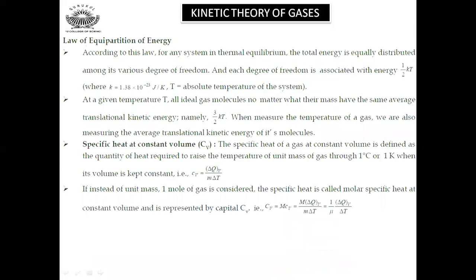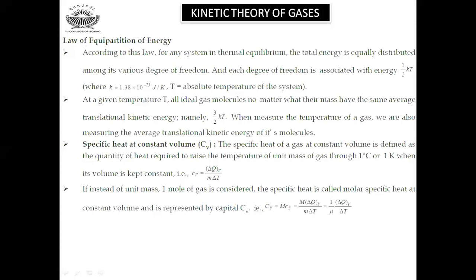Law of equipartition of energy. According to this law, for any system in thermal equilibrium, the total energy is equally distributed among its various degrees of freedom, and each degree of freedom is associated with the energy of half kBT, where kB is called the Boltzmann constant. Its value is 1.38 into 10 raised to minus 23 joule per Kelvin, and T is the absolute temperature of the system. At a given temperature T, all ideal gas molecules, no matter what their mass, have the same average translational kinetic energy, namely 3 by 2 kT. When we measure the temperature of a gas, we are also measuring the average translational kinetic energy of its molecules.